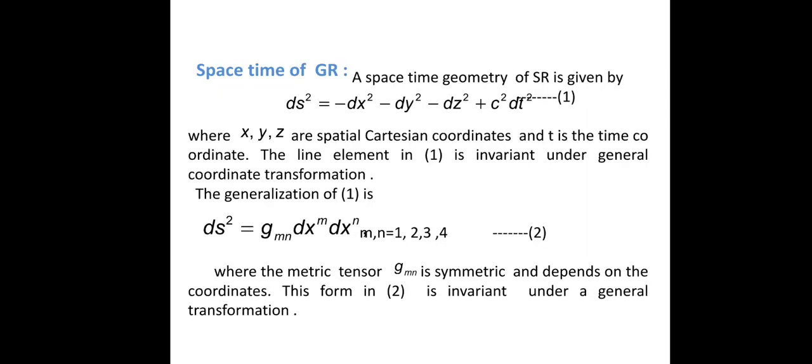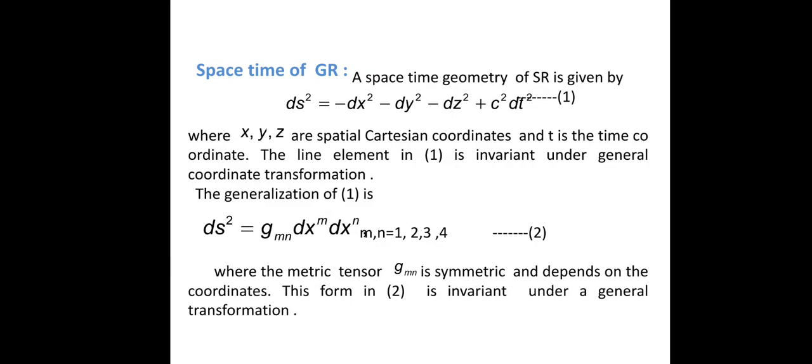This is about the covariance principle, which says that the laws of physics should remain invariant whichever frame of reference, that is, coordinate system, we choose. So it has two implications: number one is the space-time of general relativity, and number two is the test particle trajectory. The space-time of general relativity is x, y, z, comma t, that is, the space coordinates and a time coordinate, taken both together.